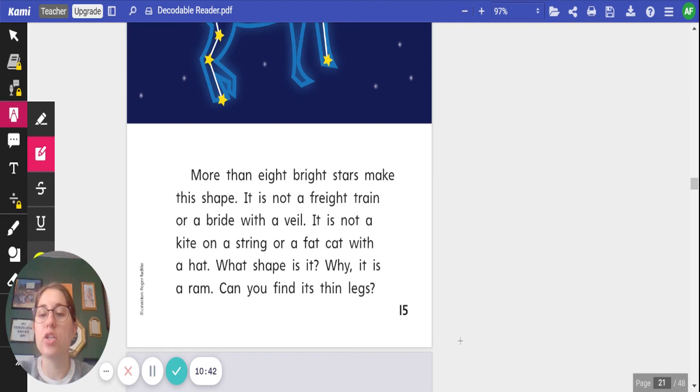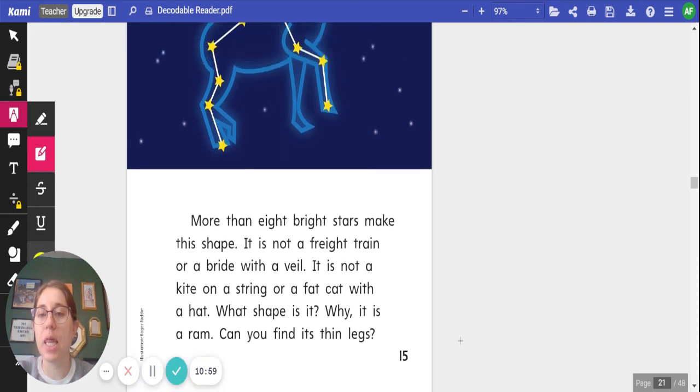On our next page, more than 8 bright stars make this shape. It is not a freight train or a bike with a veil. It is not a kite on a string or a fat cat with a hat. What shape is it? Why, it's a ram. Can you find its thin legs?